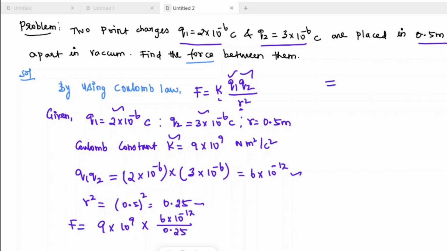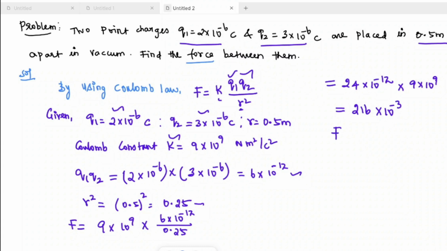Then we multiply with 9 into 10 power 9. 24 into 9 is 216. Then 10 power minus 12 times 10 power 9 gives 10 power minus 3.